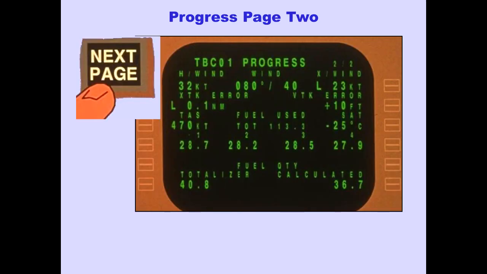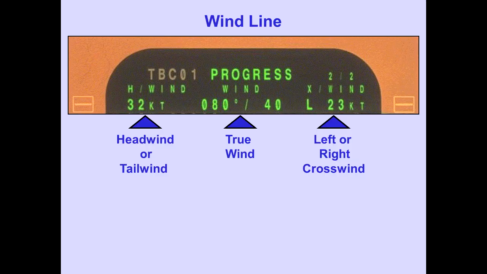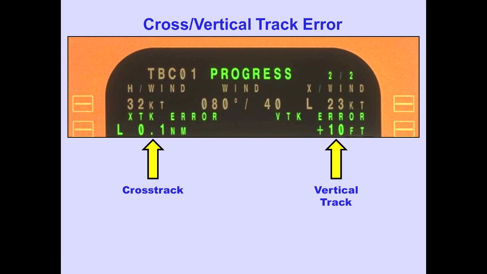Pushing the next page key displays page 2 of the progress page. Let's discuss this page. The wind line contains headwind and tailwind information. The wind bearing information is in true. The left or right crosswind is also displayed. Cross-track and vertical track errors are displayed. In this example, the cross-track error is left 1/10 of a mile, and the vertical track error is plus 10 feet.